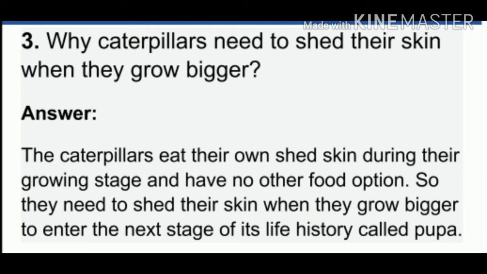Next question. Why do caterpillars need to shed their skin when they grow bigger? Because the caterpillars eat their own shed skin during their growing stage and have no other food option. So they need to shed their skin when they grow bigger to enter the next stage of the life history, that is called pupa. See, we have already discussed during the life history of the silk moth, that is the life cycle of the silk moth, that a fully grown silkworm attaches itself to a twig. Then it stops moving, and it weaves a cover around itself. So that stage we have called pupa.